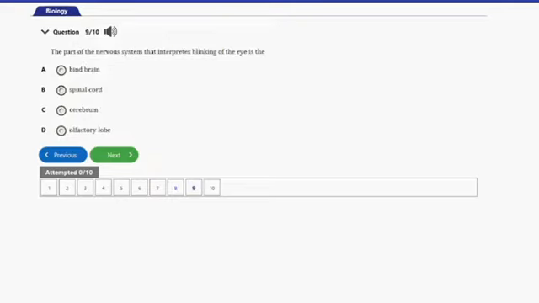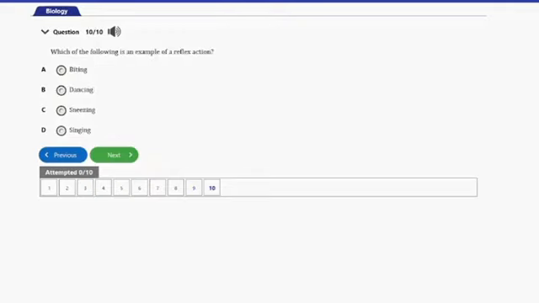Question number 9 here, it says, the part of the nervous system that interprets blinking of the eye is the A, hindbrain, B, spinal cord, C, cerebrum, and D, olfactory lobe. So guys, the answer to this question is option C, and that's the cerebrum. The cerebrum is the part of the nervous system that interprets the blinking of the eye and other actions. It's actually responsible for interpretation of most actions of the system. So that's it for that question. Let's go ahead and consider the next question.